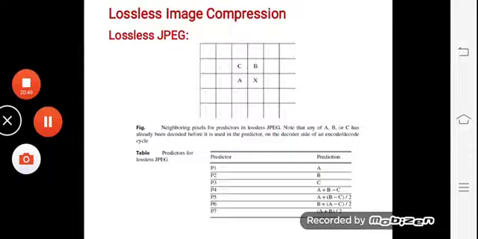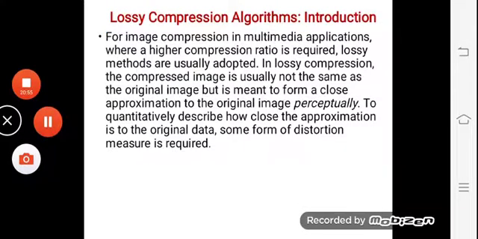So this is how the lossless JPEG compression works. Now the next are the lossy compression algorithms. Here we will be going ahead with different features of these lossy compression algorithms, the introductory part, like how it works and what it is used for.